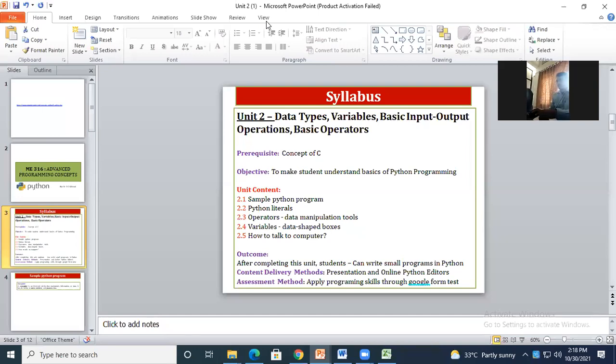Hello? Yes, sir. Okay. Now, in the second unit, we are having data types, variables, basic input, output, operations, basic operators.